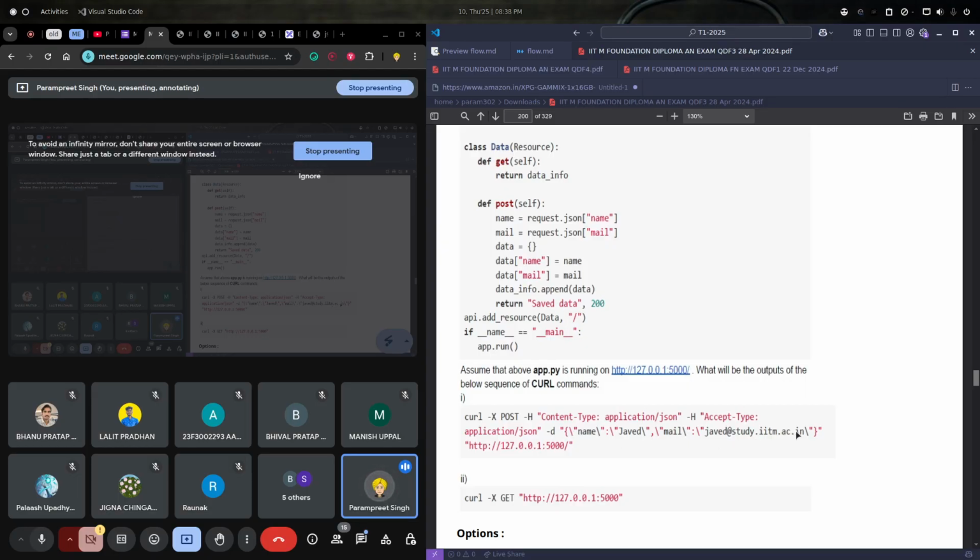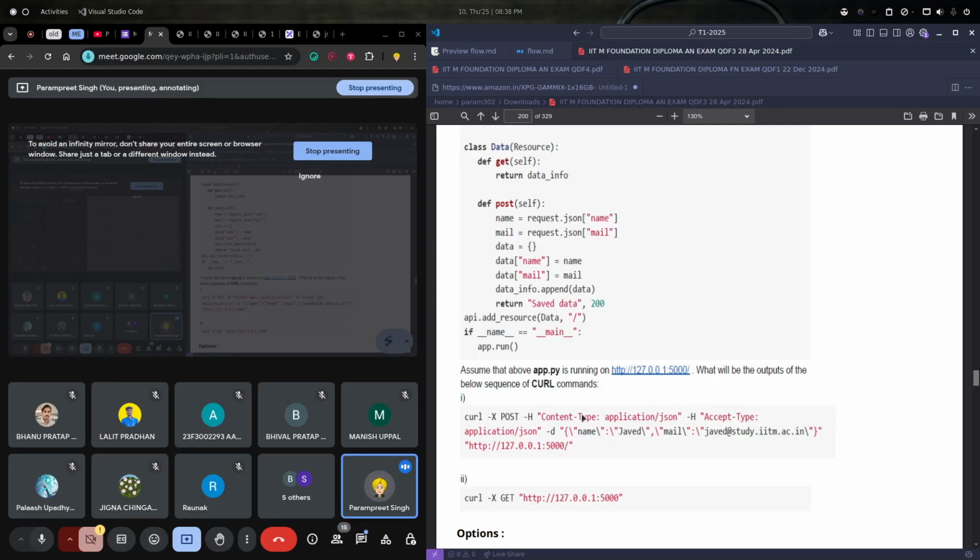This is in JSON format, so that is what we are specifying here. The content will be JSON, application/json. And accept type means it will accept JSON in the response. So we are getting here saved data, comma, 200, in JSON, and then we are doing a POST request to the same URL.